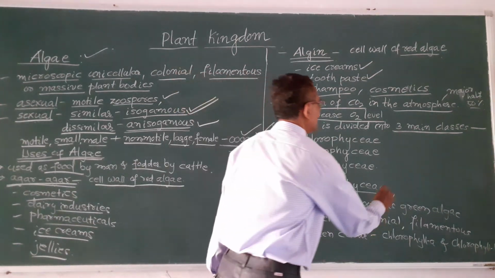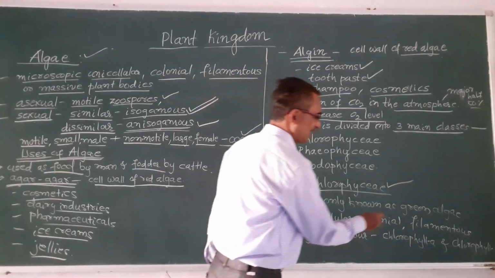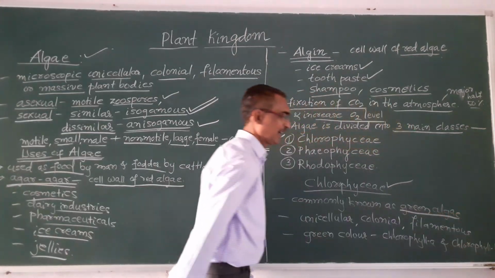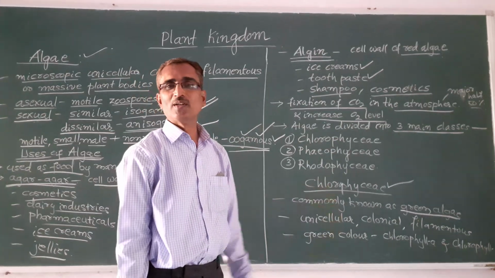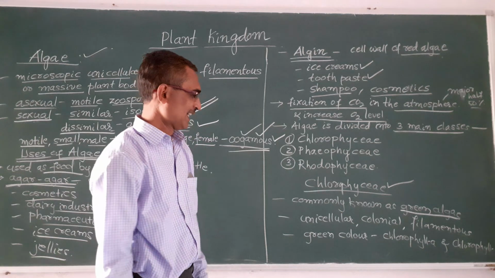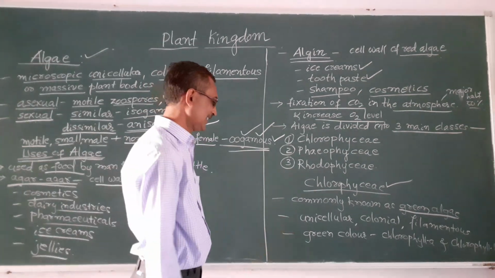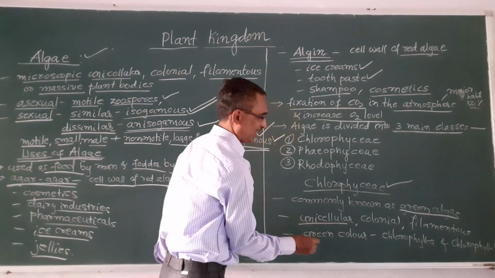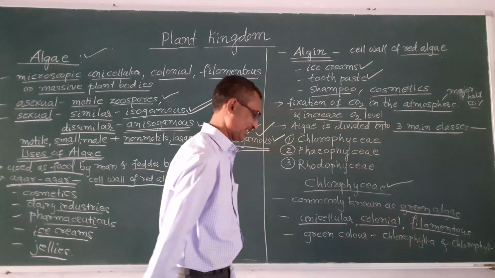First one is Chlorophyceae. This Chlorophyceae is commonly known as green algae. The body of this Chlorophyceae is unicellular, colonial, and filamentous in nature.